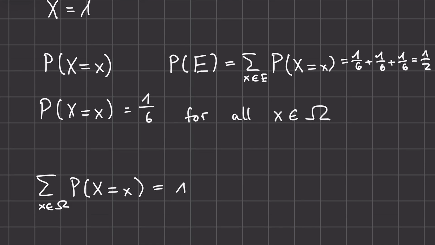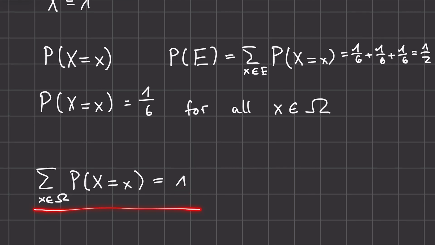Now, one important aspect is that if we sum over the entire sample space the probabilities of these outcomes occurring, this will need to add up to 1. What this essentially means is that the probability of any event in the sample space happening has to be 100%. So this statement always has to be true over our sample space.